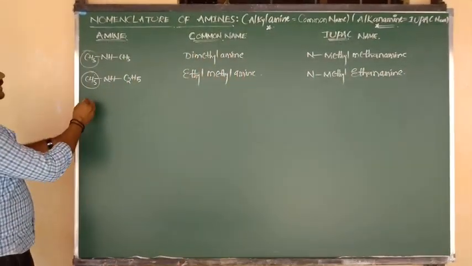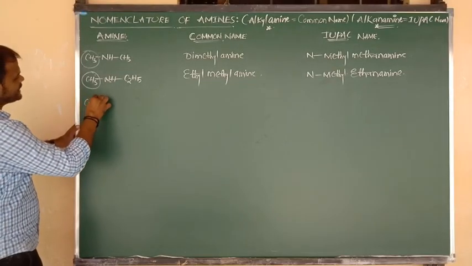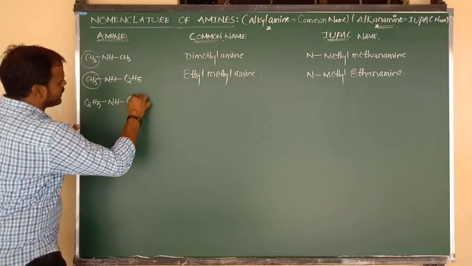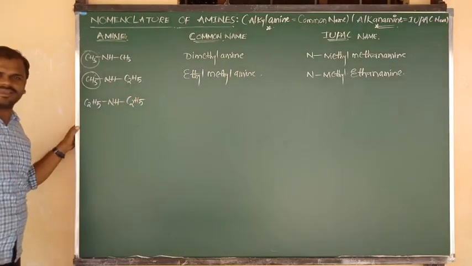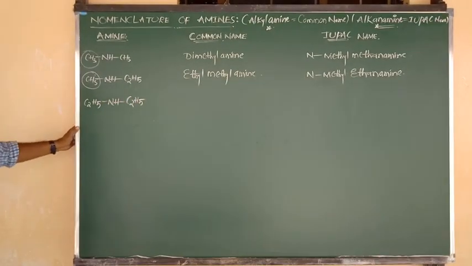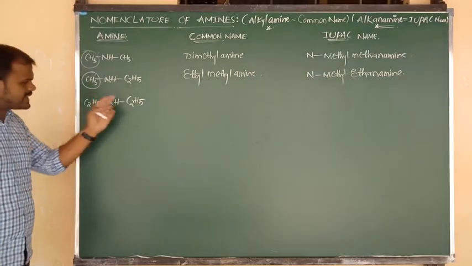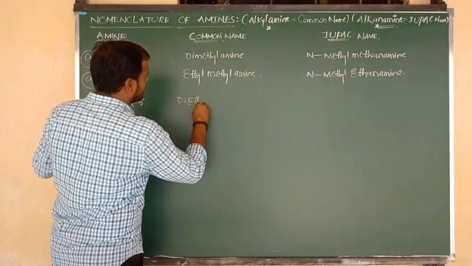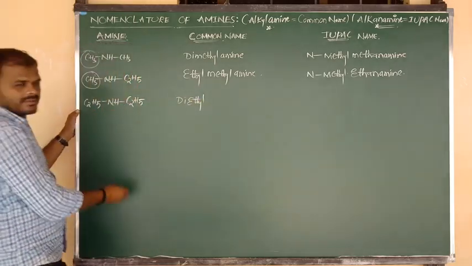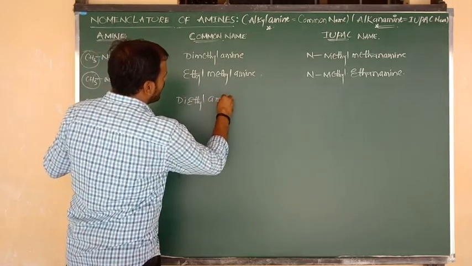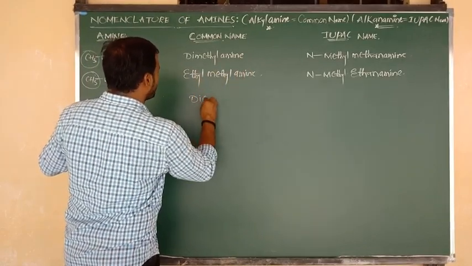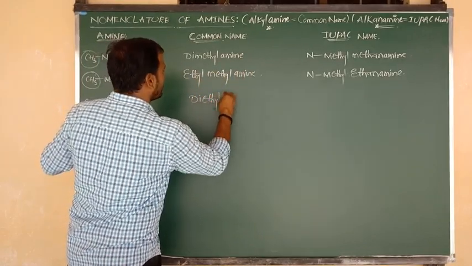Let me consider another example. C2H5 bonded to NH, again NH bonded to C2H5. Now what can we write? Both sides have ethyl groups, so ethyl, ethyl means we can write diethyl, and the functional group is amine. So what is the name of this compound? Yes, the common name of this compound is diethylamine.